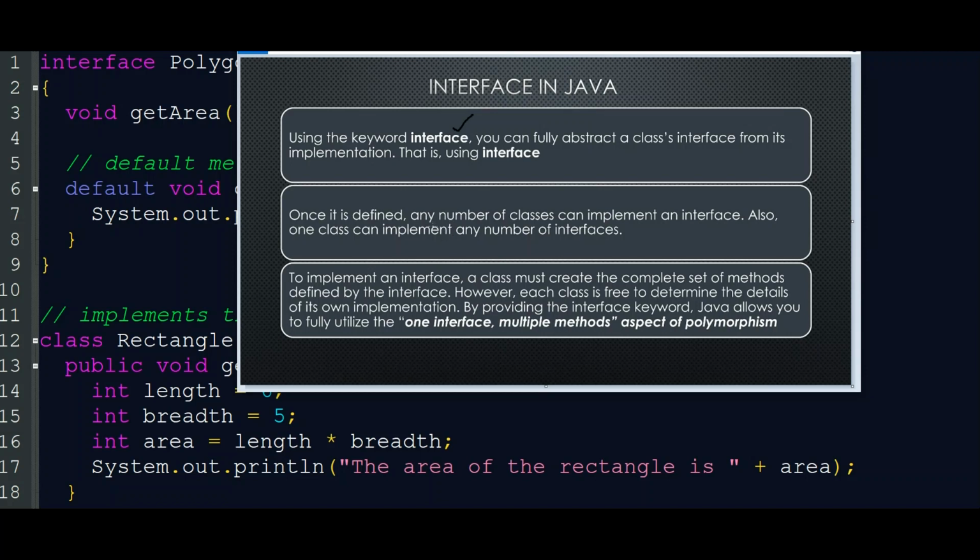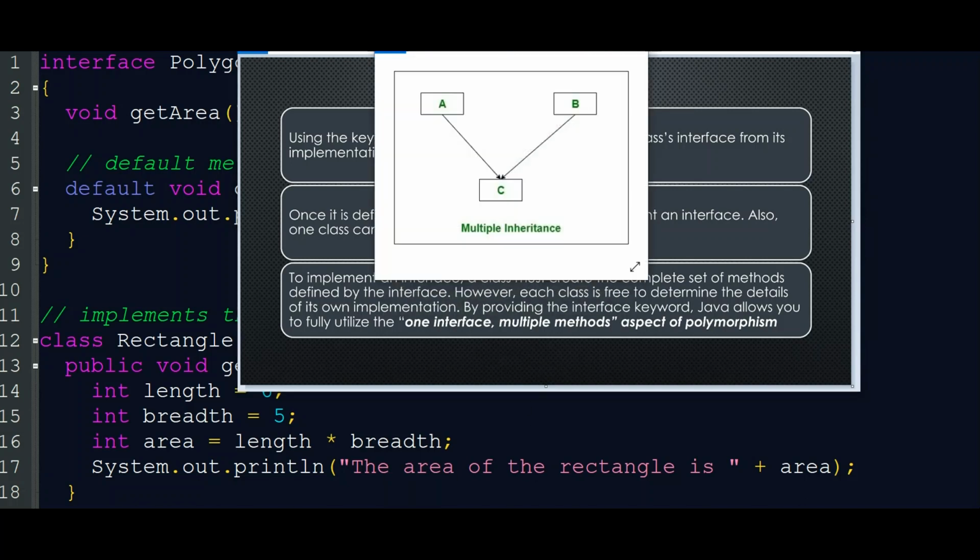It is just like an inheritance concept. We have already learned that in Java multiple inheritance is not there. What is multiple inheritance? Multiple inheritance means a derived class has more than one base class, so a class can inherit more than one class.